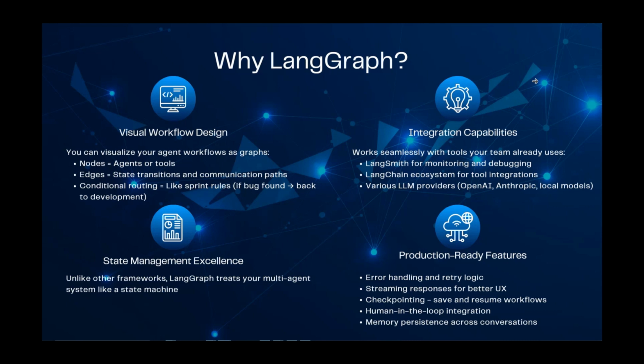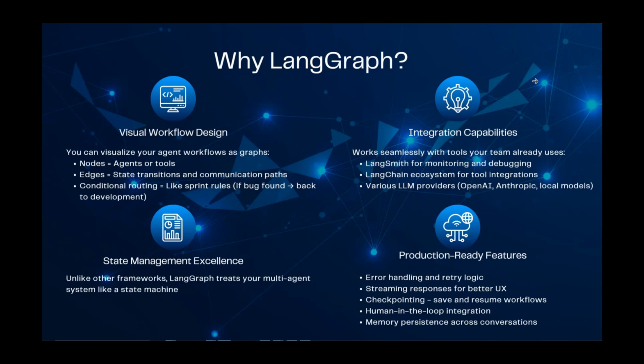Then we have integration capabilities. Normally, when it comes to a production application, debugging and monitoring are essential, right? LangGraph is built on top of the LangChain ecosystem, and there's a tool called LangSmith for monitoring and debugging. You can easily and naturally integrate LangSmith with the LangGraph framework. Then you can monitor each agent, how each agent interacts, what the agent token limits are, and how each agent calls tools and interacts with the others.